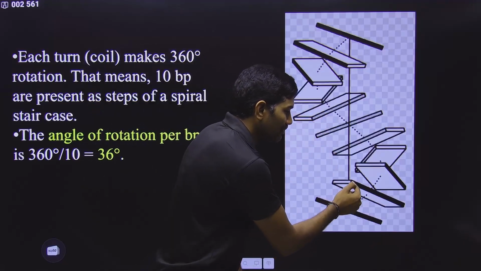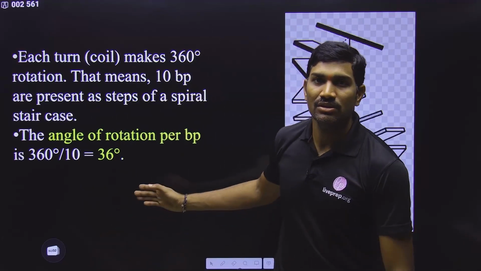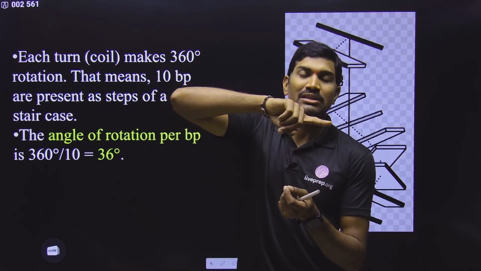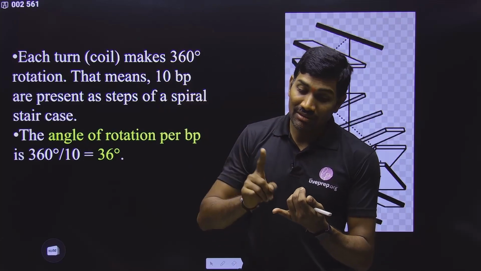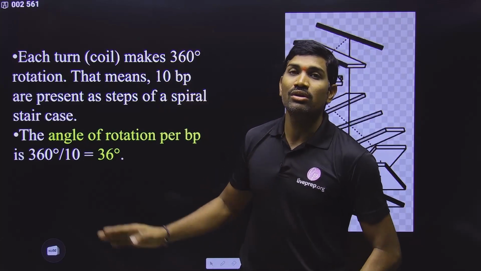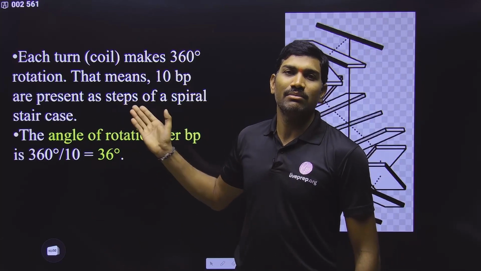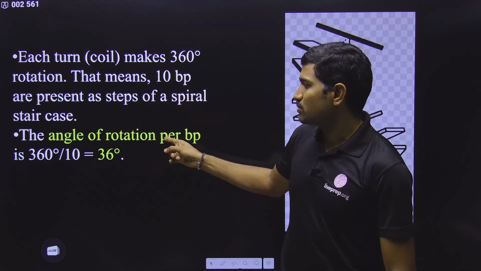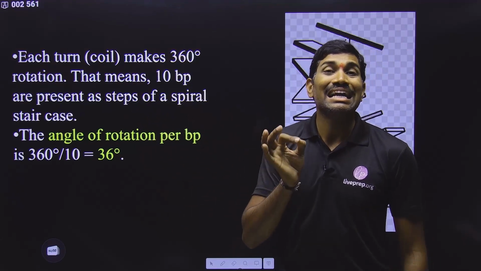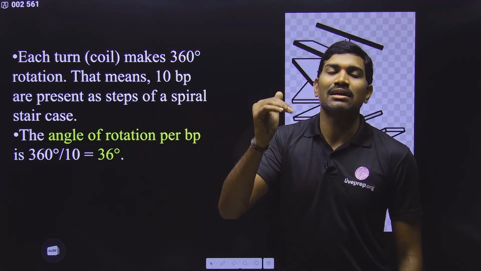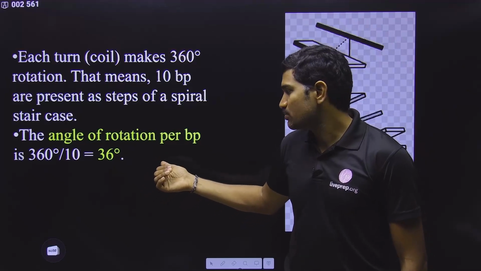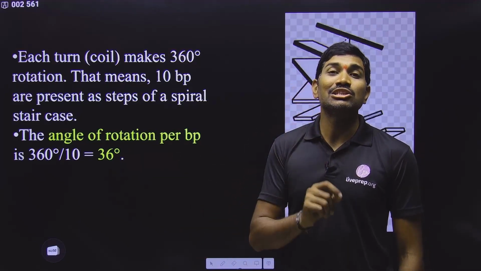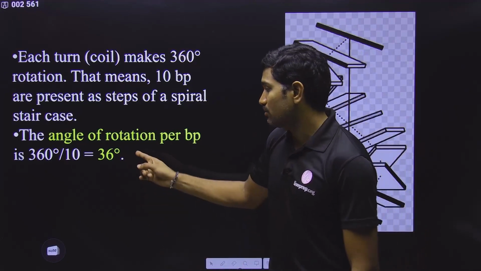So what is the angle between two adjacent base pairs? For one complete helix, 360 degrees, and 10 base pairs are present at equal distance and equal angle. So 360 divided by 10 will be 36 degrees. So the angle between two adjacent base pairs is the helix rise per base pair. With respect to angle, it is 36 degrees. With respect to distance, it is 0.34 nanometers. Please observe this carefully. Okay.